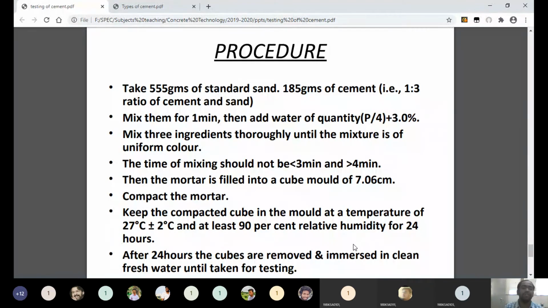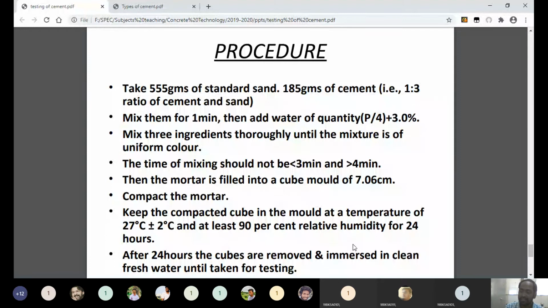I told you that the particles whose size is less than 3 micrometers can impart strength within 1 day. The particles whose size is in between 3 to 25 microns can impart strength within 28 days.